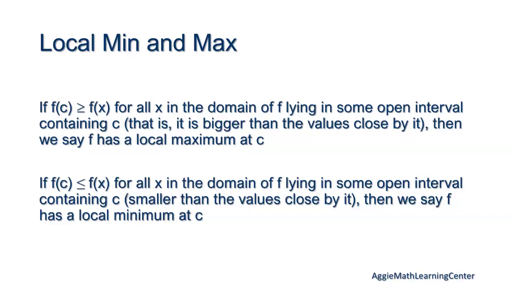If f of c is greater than or equal to f of x for all x in the domain of f lying in some open interval containing c, that is, bigger than the values close by it, then we say f has a local maximum at c. If f of c is less than or equal to f of x for all x in the domain of f lying in some open interval containing c, smaller than the values close by it, then we say f has a local minimum at c. Any questions? No?